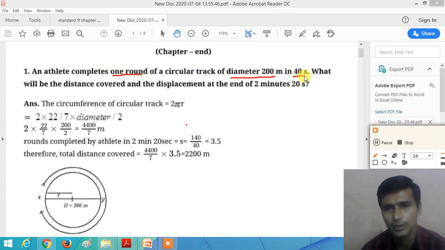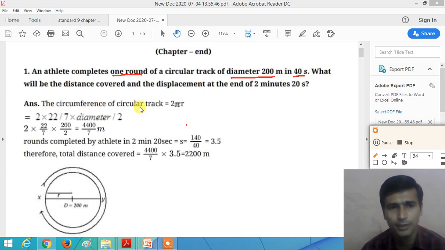So dear student, you can easily calculate how much distance is covered by the athlete in 40 seconds. One round is completed in 40 seconds, so the distance covered is one round, which is the circumference of the circular track.